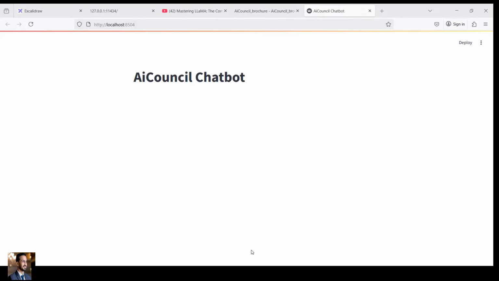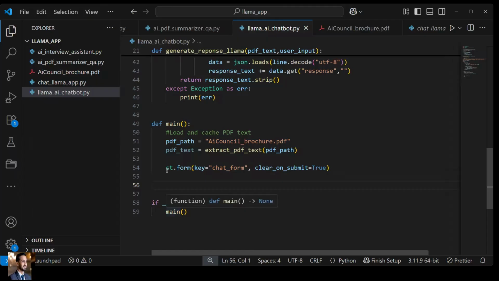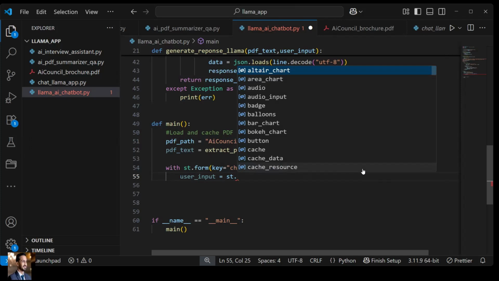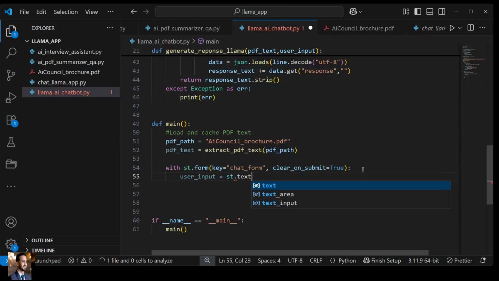So I'll do what? This is a form. Okay. So I'll say with this thing, and this form requires a submit button and all, right? So first, this form requires a field where the user can enter the details. So user input will be equal to st.text_input.